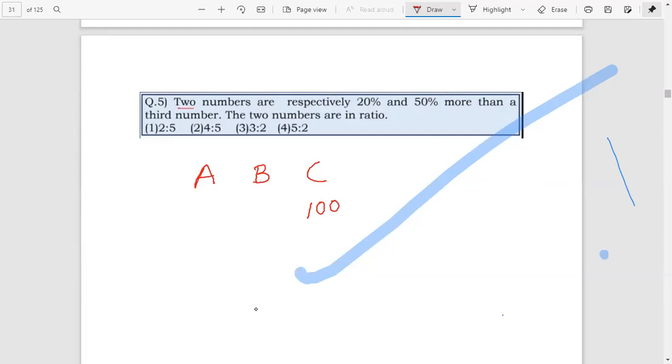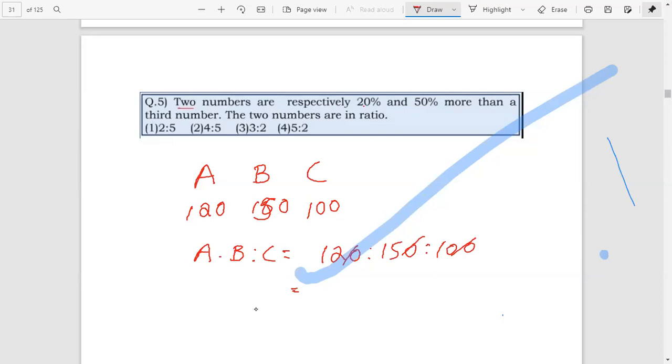The first one is 20% more than the third number, that is 100, so 120. And B is 50% more than that number, that is here 150. Therefore, what is the ratio? A is to B is to C, that is 120 is to 150 is to 100. Zero cancel, that is 12 is to 15 is to 10.